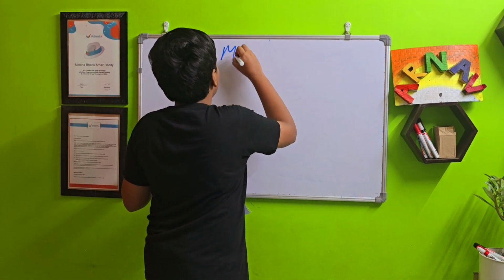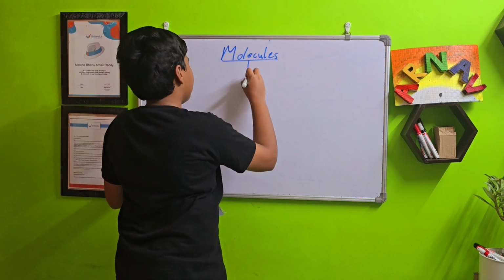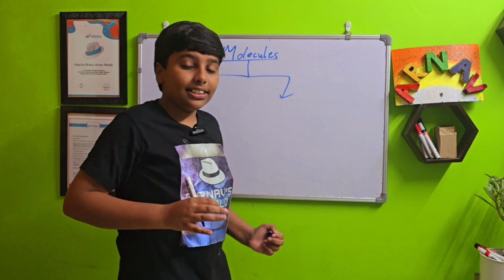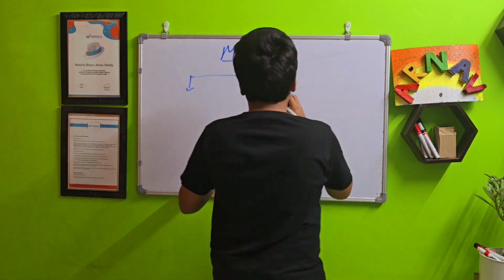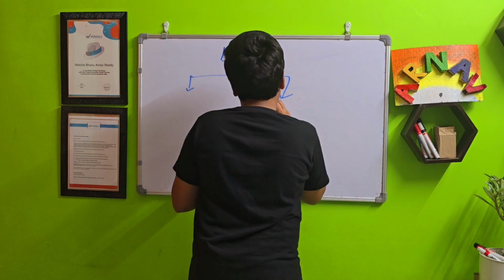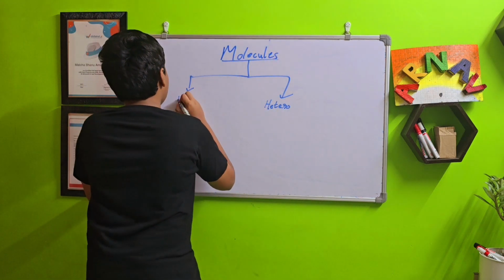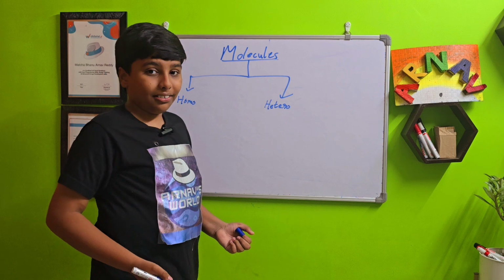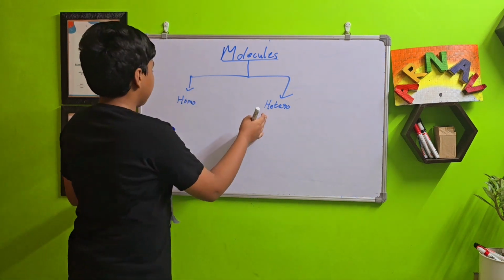So let's begin with one important topic, types of molecules. There are two main types of molecules, and this video is dedicated to one type of molecule. That means atomicity is in that specific type of molecule. So one is heteroatomic or heterogeneous, and the other is homoatomic or homogeneous atomic molecule. There is a difference between both of these types of molecules.